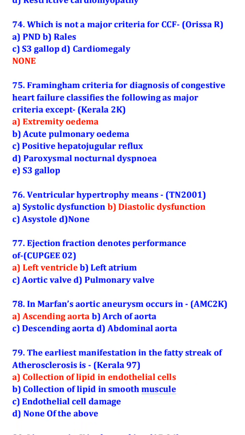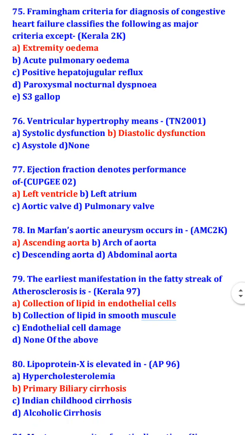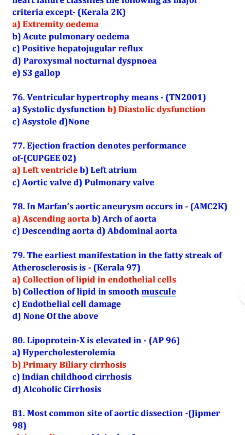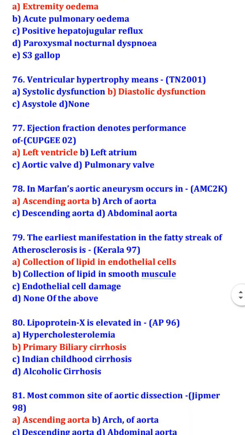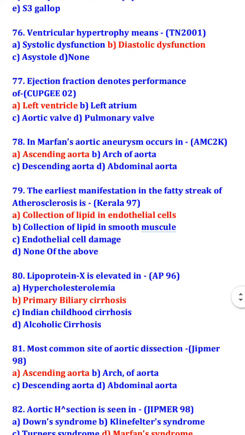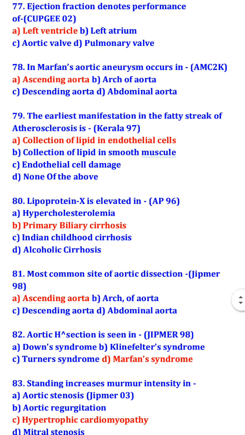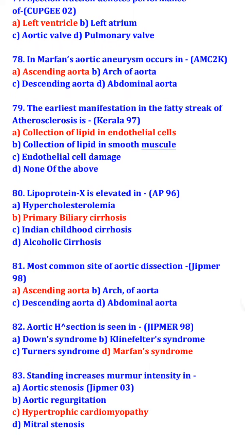Ventricular hypertrophy means diastolic dysfunction. Ejection fraction denotes performance of left ventricle. In Marfan's, aortic aneurysm occurs in ascending aorta. The earliest manifestation in the fatty streak of atherosclerosis is collection of lipid in endothelial cells. Lipoprotein X is elevated in primary biliary cirrhosis.